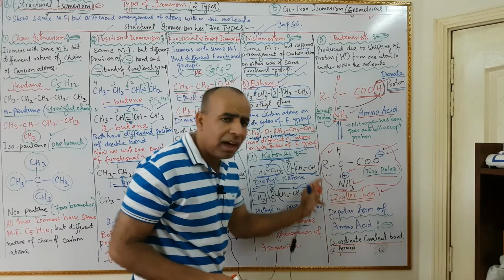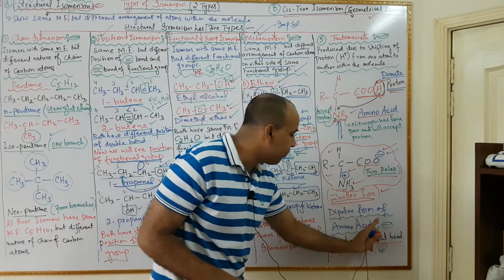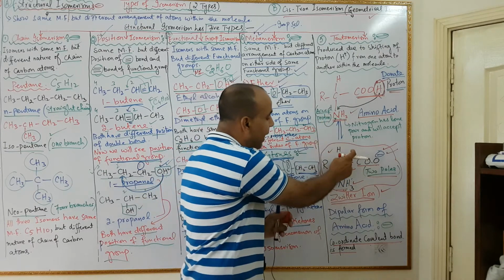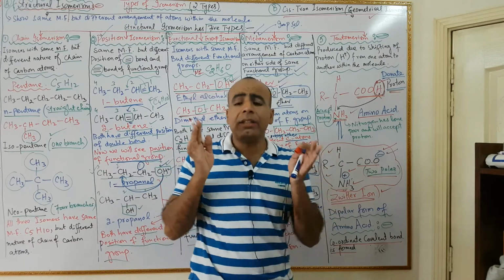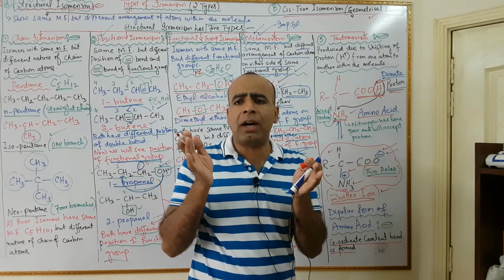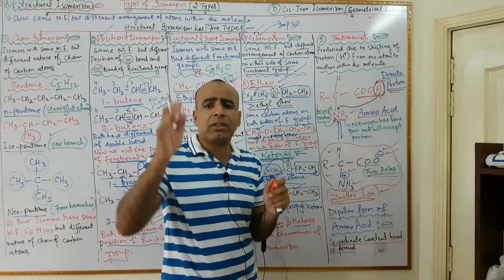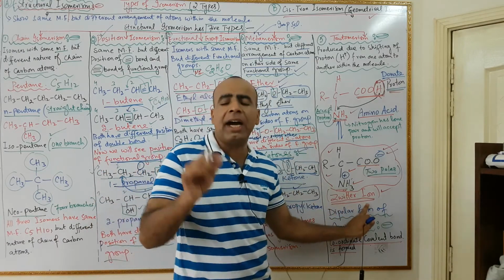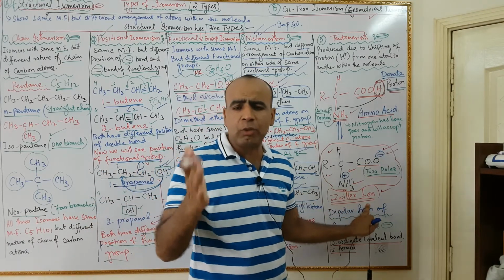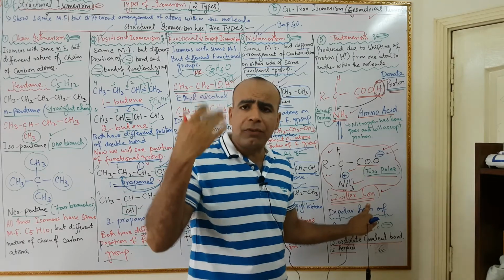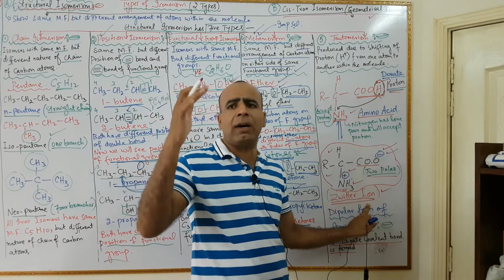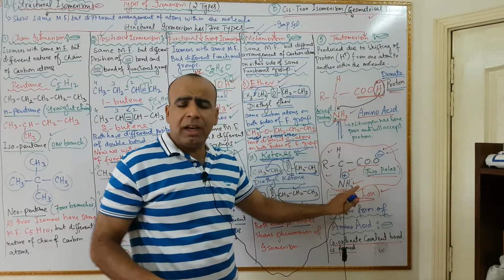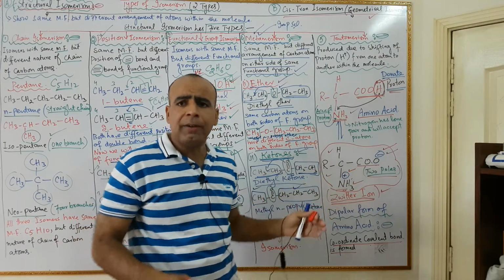Therefore, it is also called as dipolar form of amino acid. It is produced from amino acid. This is called dipolar form of amino acid. This dipolar form of amino acid is called zwitterion. It is also a short question. What is zwitterion? Zwitterion is the dipolar form of amino acid. You will give this equation as well along with its description.